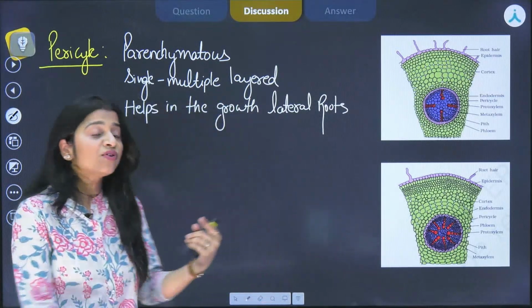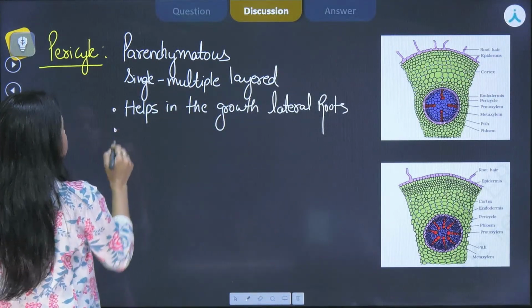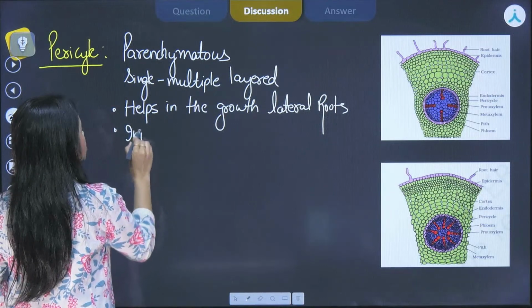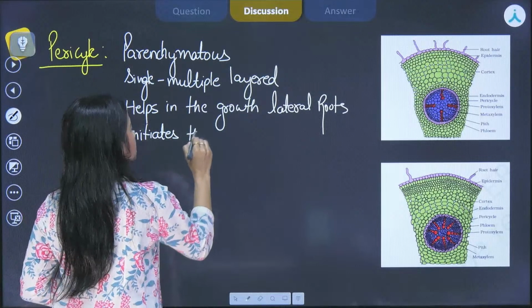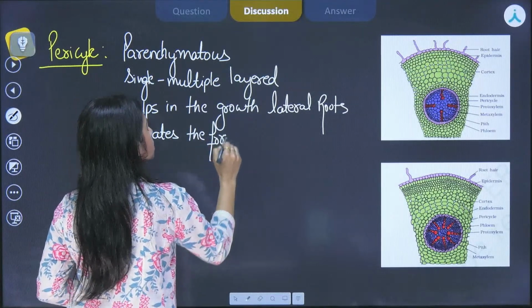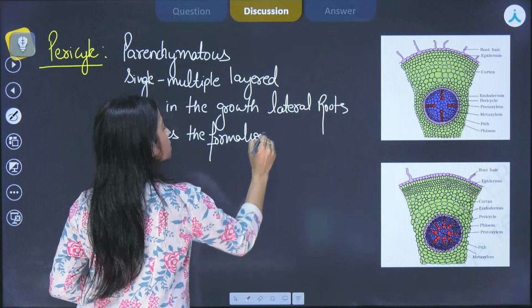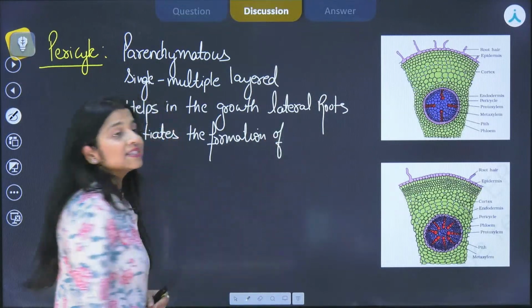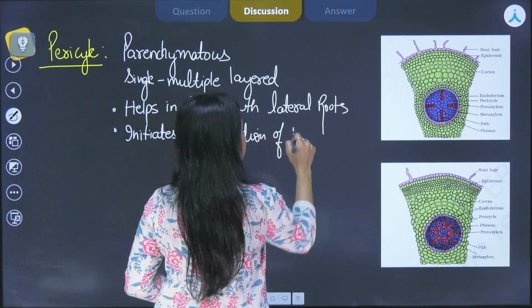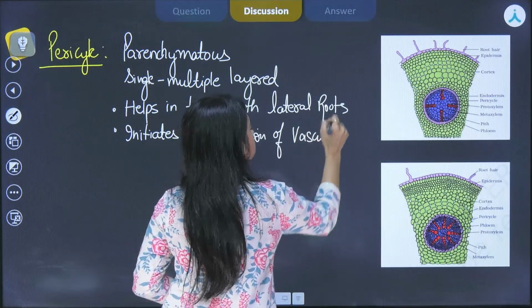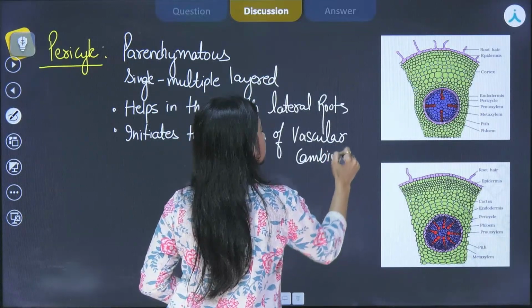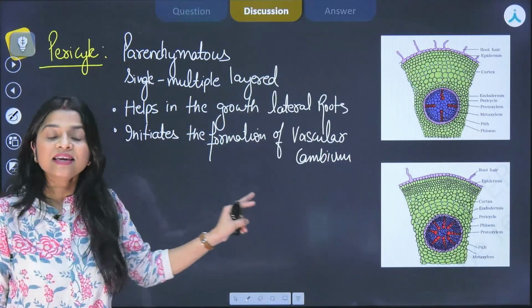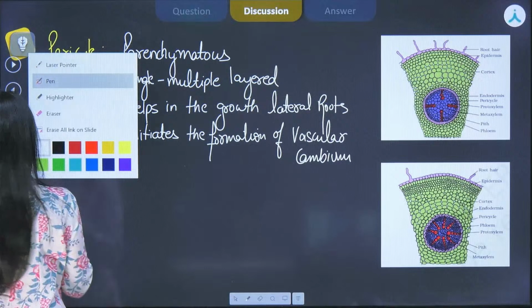But the next function that I'm about to tell you is it initiates the formation of vascular cambium. This is very important. And this particular thing happens during secondary growth.